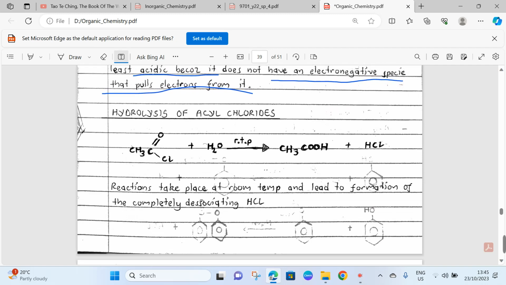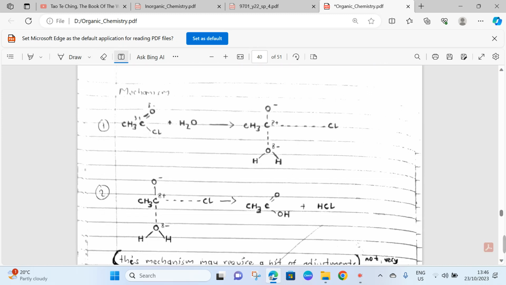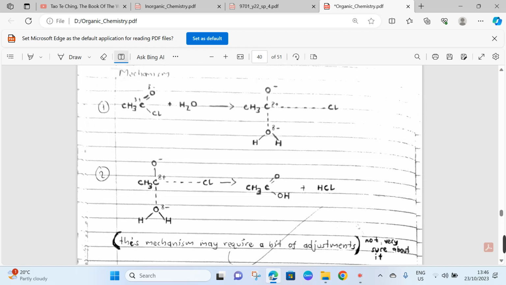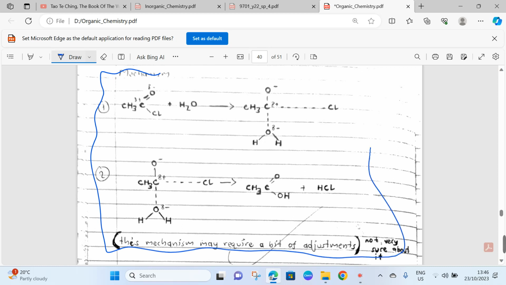Hydrolysis of acyl chlorides. As you can see, we have our acyl chloride over here being hydrolyzed at room temperature to produce our carboxylic acid and our HCl. These reactions take place at room temperature and lead to the formation of the completely dissociating HCl. The mechanism here, I don't think it's necessary at this point in time. Let me just remove it. We don't need it at the moment.